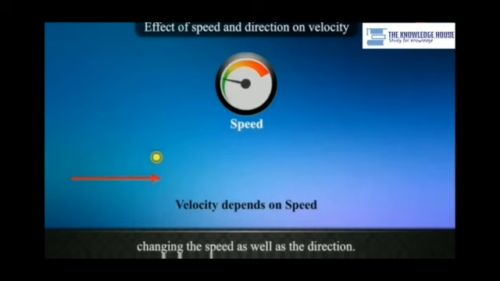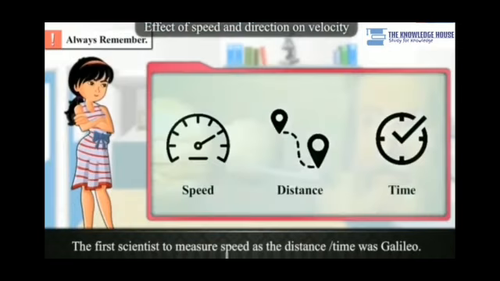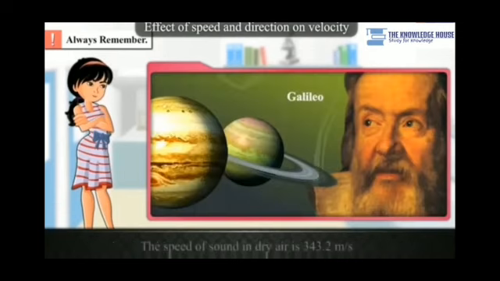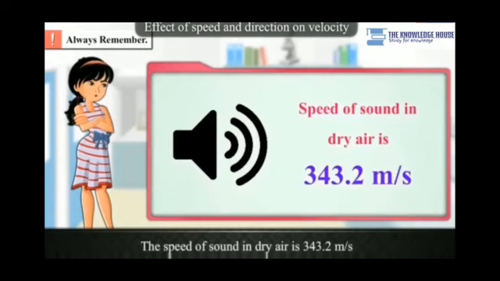Before we end today's class, there are some facts we should remember. The first scientist to measure speed as distance upon time was Galileo. We have heard about Galileo in terms of planets also. You can see the picture of Galileo here. He is a very famous scientist in terms of physics.